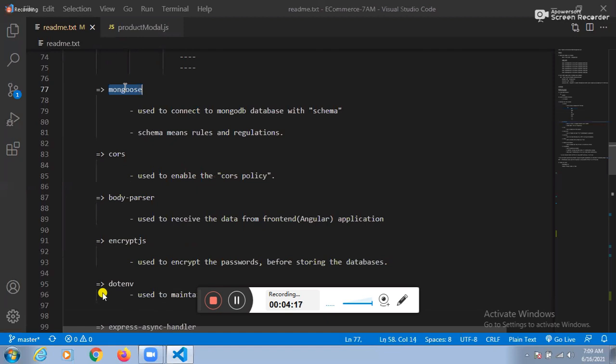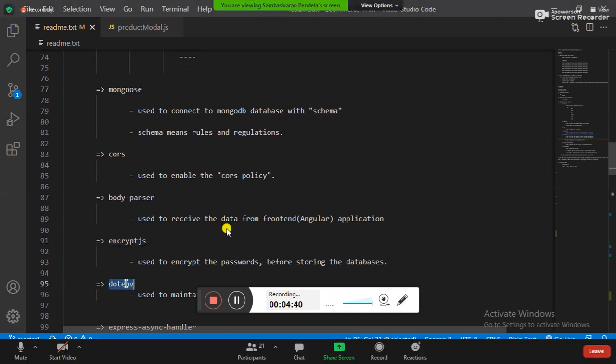Fine. Next one. How to receive the data from the client application? With the help of body parser. Next one, Satyajit. How to encrypt the passwords? With the help of bcrypt.js. Kiran, how to maintain the global configuration file? With the help of the .env file.